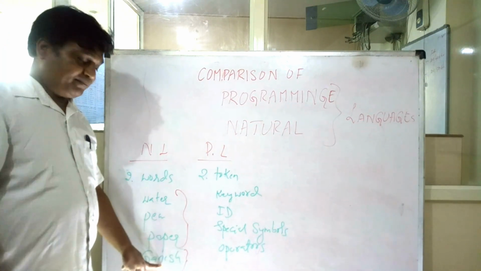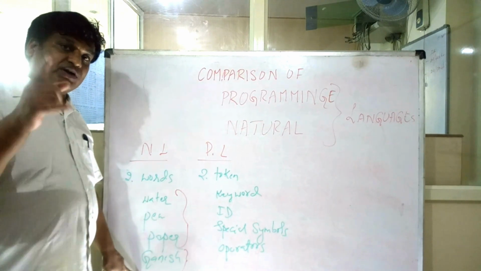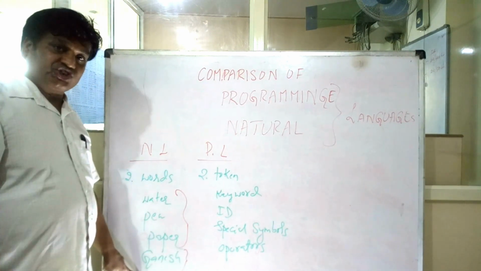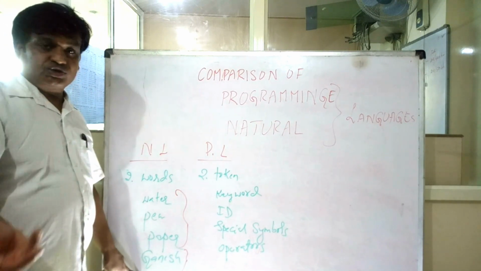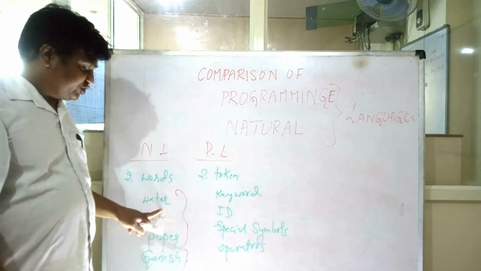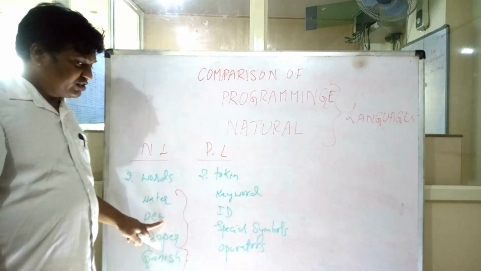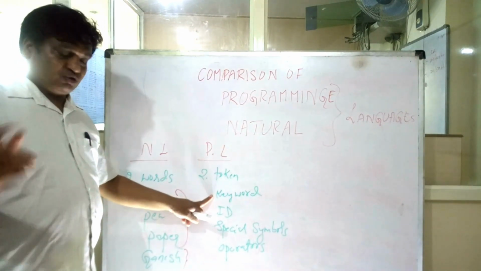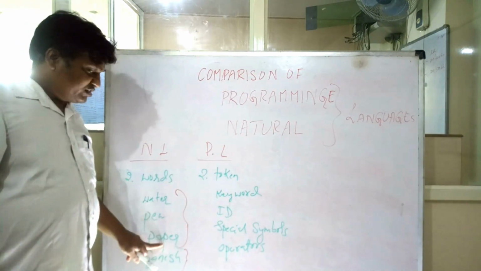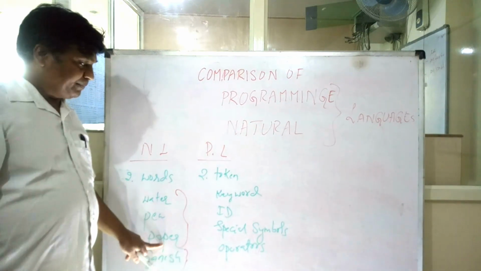You can change your name, which is a user defined name. Your father named you Ganesh. Later it can be changed to any other name. But water is water, you can't change it. Pen is a pen, you can't change it. Similarly, keywords are those words in programming languages which are comparable to the words in our natural language which have fixed meaning.